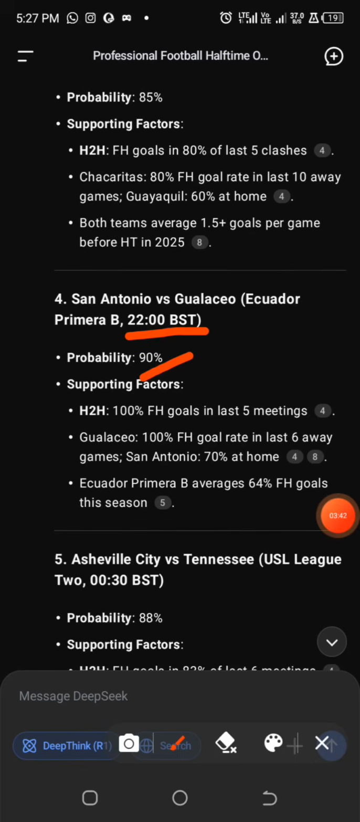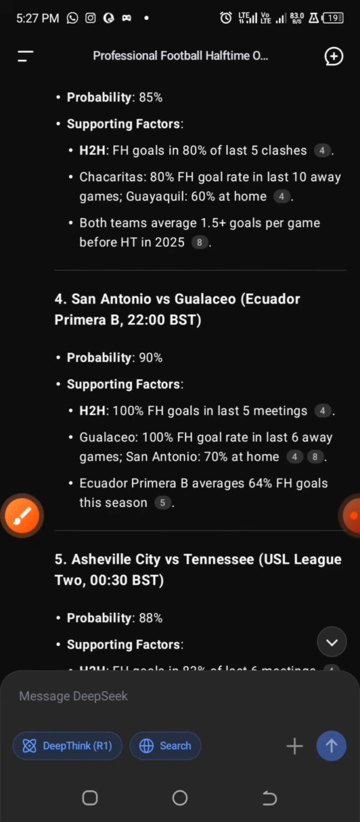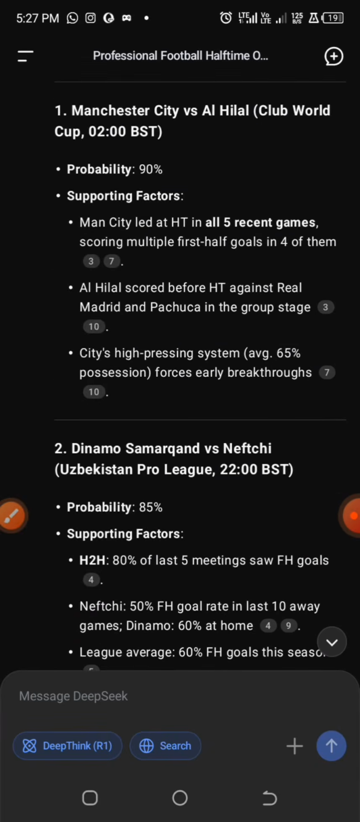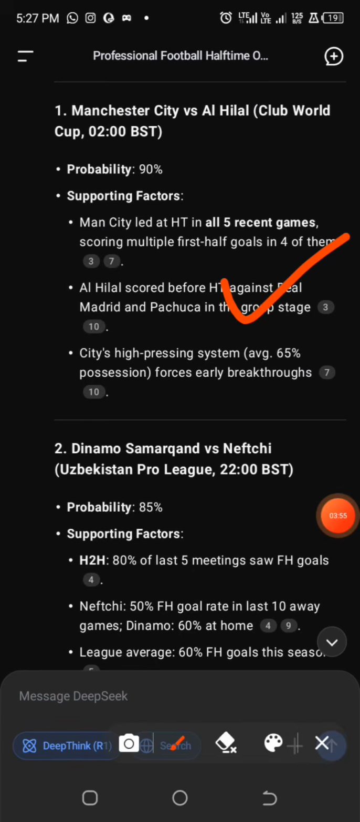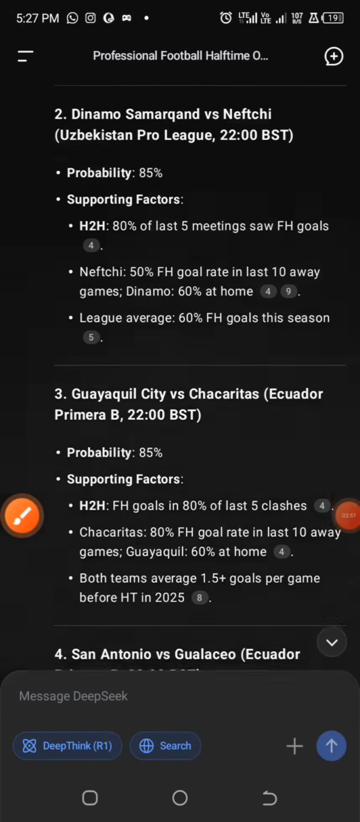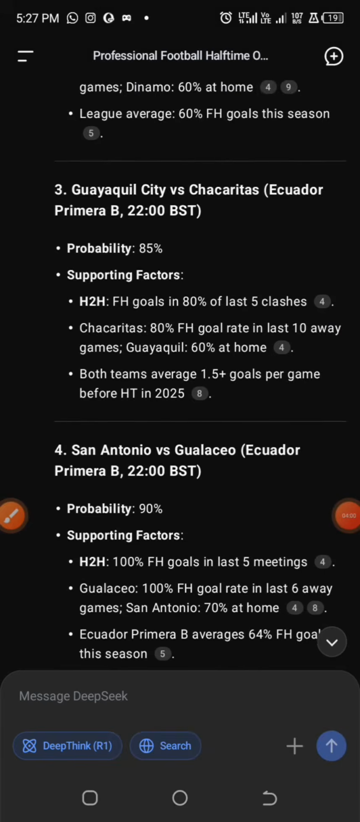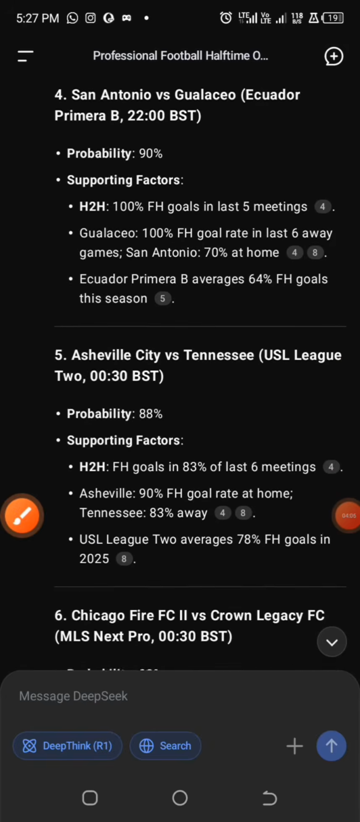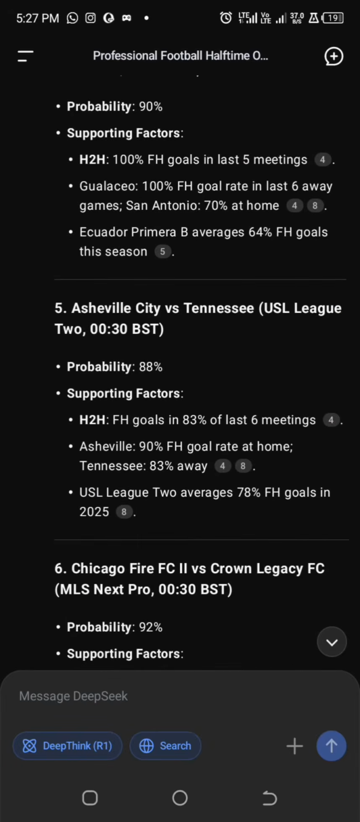So we are going to look into these games one by one, and check the probability of outcomes. Considering the supporting factors that we have here, we can see 100% of first half games streak or something like that. So first of all, this Manchester City game, we are going for it as halftime over 0.5 goals, and this particular game too, we are going for it as halftime over 0.5 goals. And this game that has 88%, I'm kind of putting it on hold.